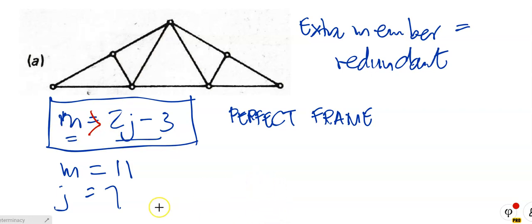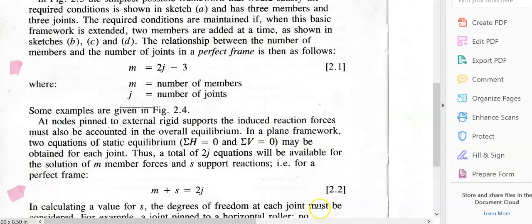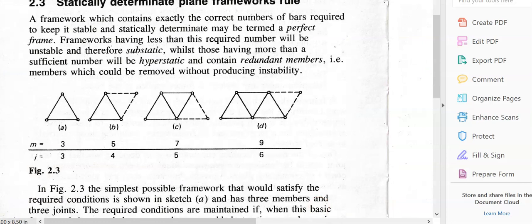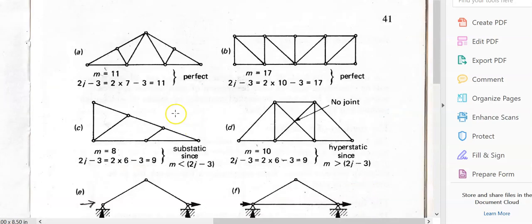So I'm going back to the answer in the question. M is equal to 11, and 2j minus 3 is 2 times 7, because j is 7. So 11 is equal to 11. Therefore, we deduce that this frame is a perfect frame. Now, the next one you can do yourself. I'm just going to point out a few things.